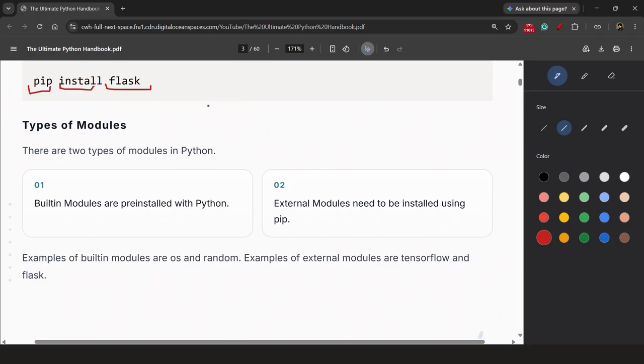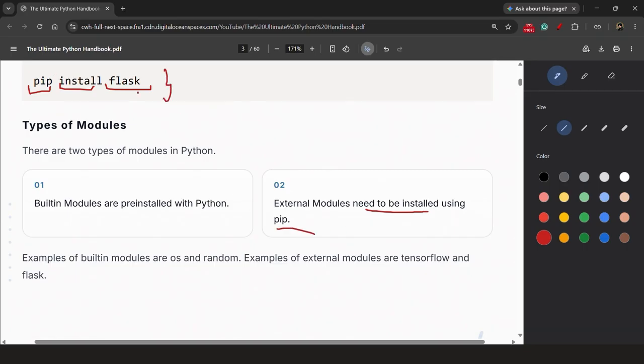You just need to write in your code the import keyword, as I have told you earlier, then the package name or module name, nothing else. You can simply use its functions in your code. But for external modules, you need to install them using pip, as mentioned here.